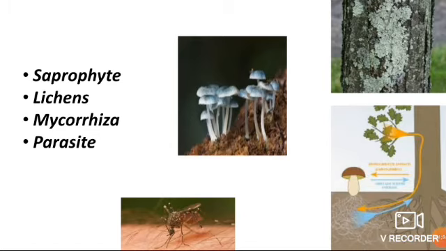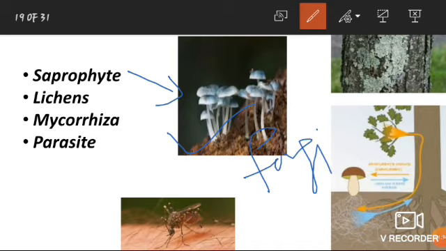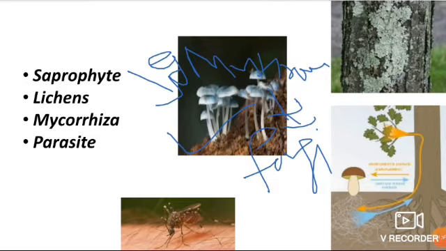So, first of all is saprophyte. The definition of saprophyte is that a plant, a fungus or microorganism that lives on dead or decaying organic matter is known as saprophyte. So, it can be any plant, it can be a fungus or it can be any other microorganism. Here you can see the diagram, this is an example of saprophyte. This is fungi, mushroom. The example is mushroom, a type of fungi. So, this is about saprophytes.